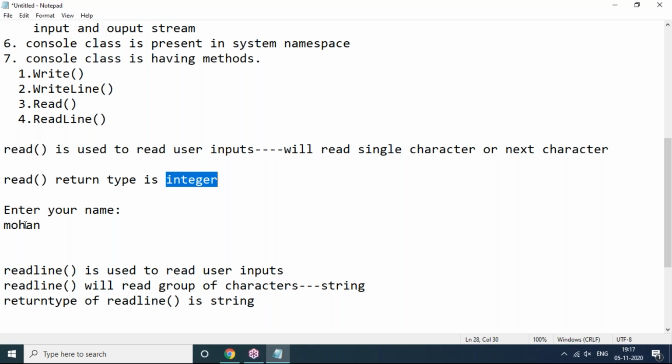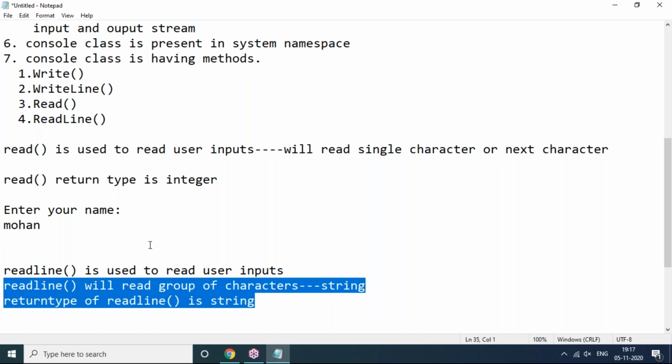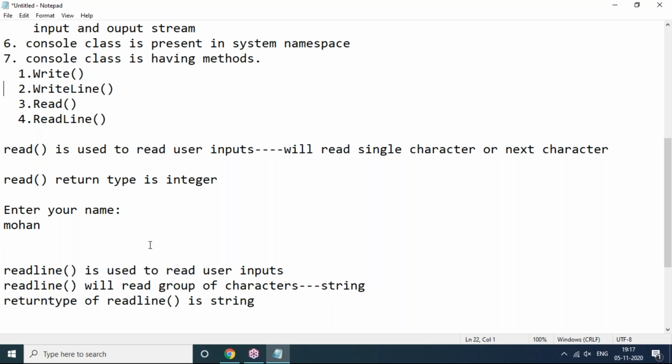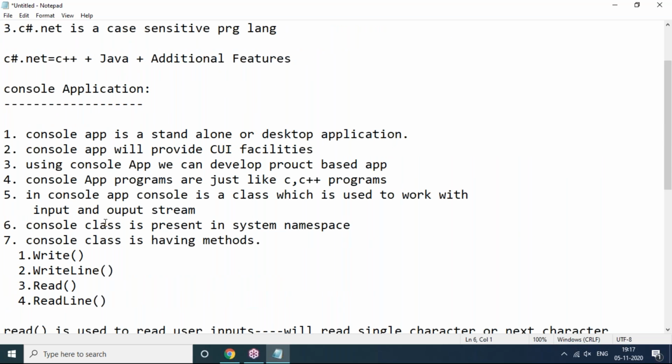Why? Because the read method will read only a single character, and it will read the ASCII value of that particular character. The ASCII value of the character is always in integer format. But the readLine method will read a group of characters, all together at once, for example 5 characters. That's a string format. So the return type of the readLine method is string only. So this is the basic introduction of console application in C#.NET.